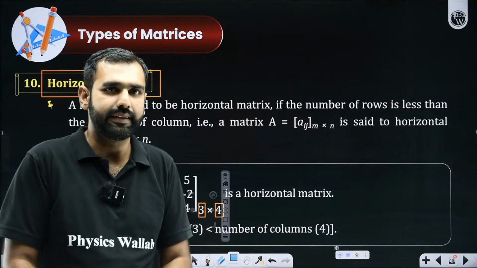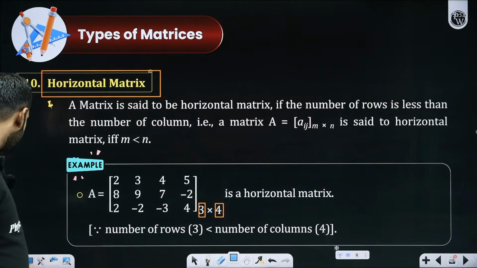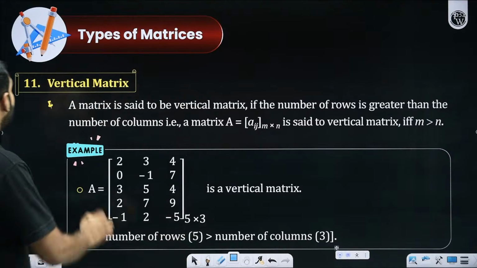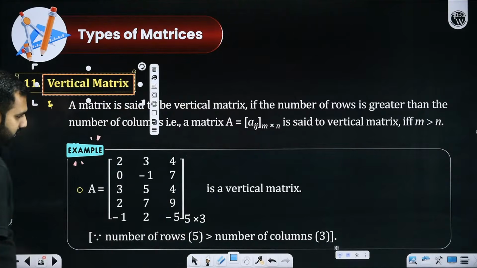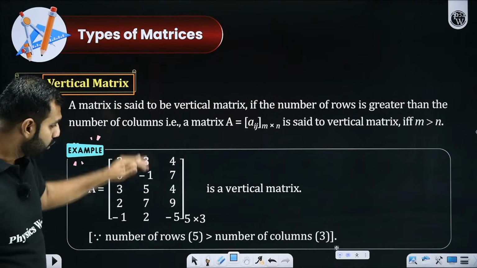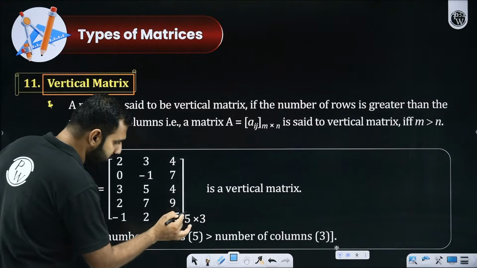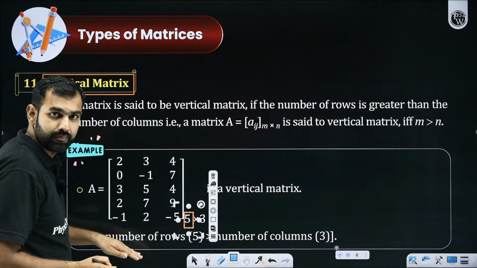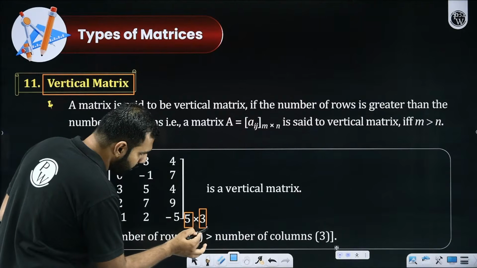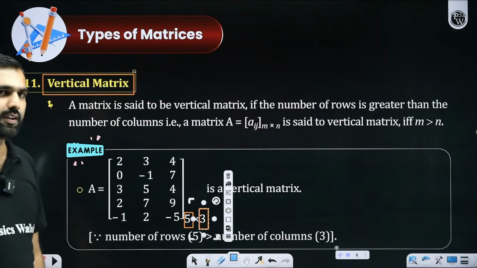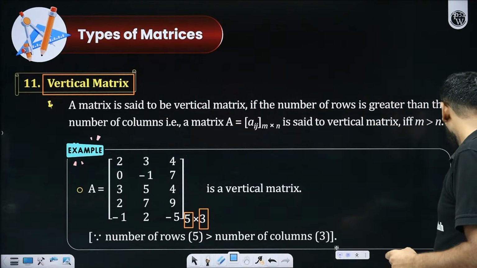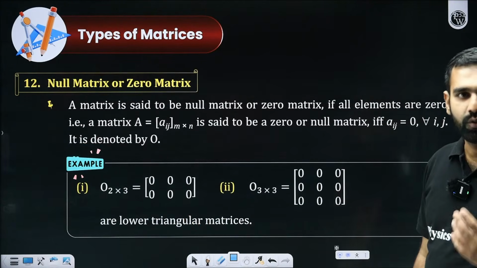Simple, basic, easy, understandable. In the same manner, had I asked you the vertical matrix, what would be your response? You'd say, sir, if it is vertical matrix, I hope you are seeing vertical matrix. Are you not seeing vertical matrix? So vertical matrix means what? The number of rows is supposed to be more than the number of columns. Everybody got this? Or shall I re-explain that? Have you gotten a decent clarity on horizontal matrix and vertical matrix?